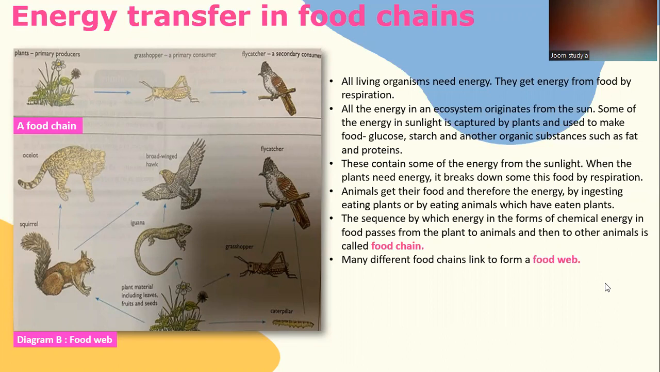Animals get their food and therefore their energy by ingesting, eating plants or by eating animals which have eaten plants. The sequence by which energy, in the form of chemical energy in food, passes from the plant to animals and then to other animals is called a food chain. Many different food chains link to form a food web. The diagram on the left illustrates a food chain and also a food web.